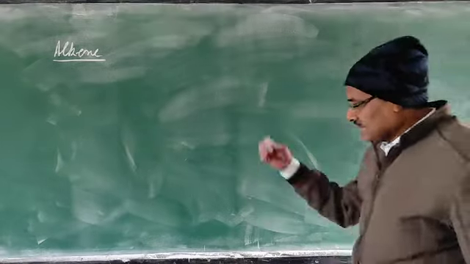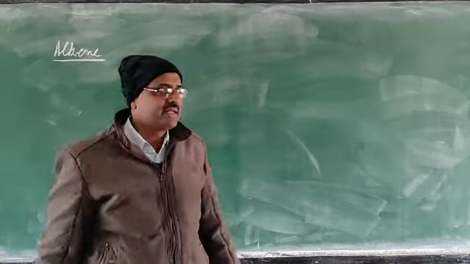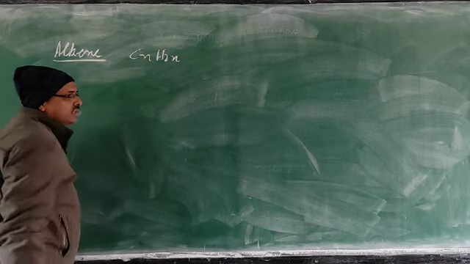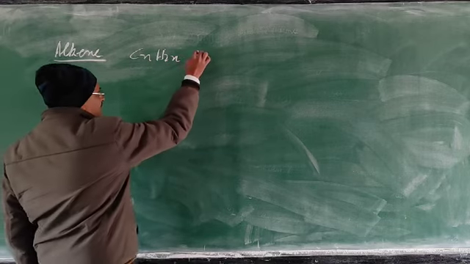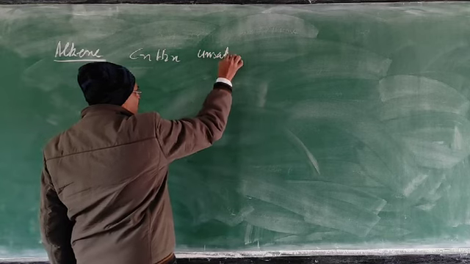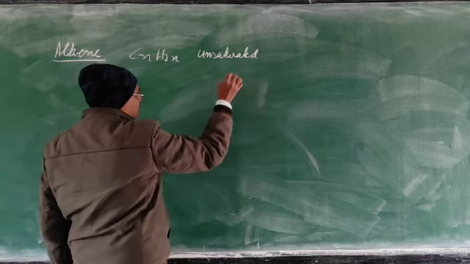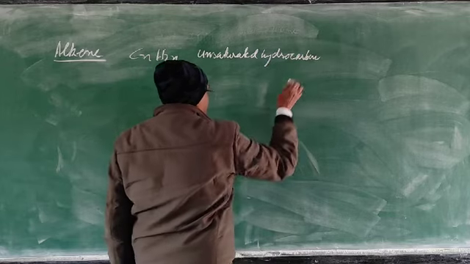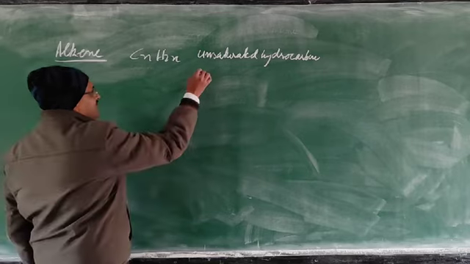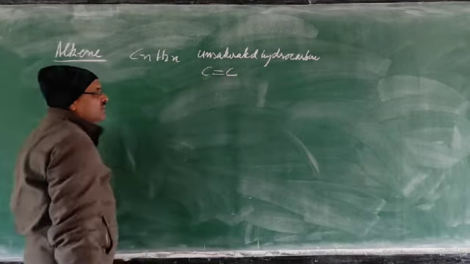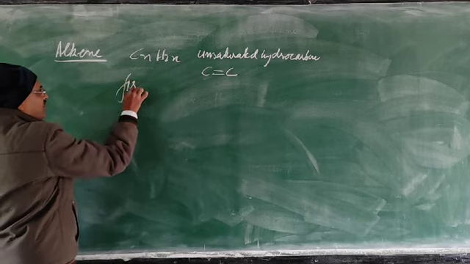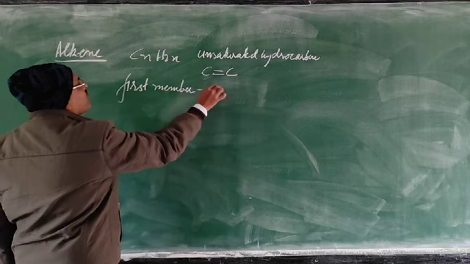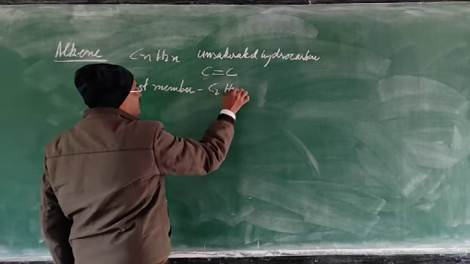What is the general formula of alkene? You know, the general formula is CnH2n. This is an unsaturated hydrocarbon. In alkene, between the carbon atoms a double bond is there. The first member is C2H4.